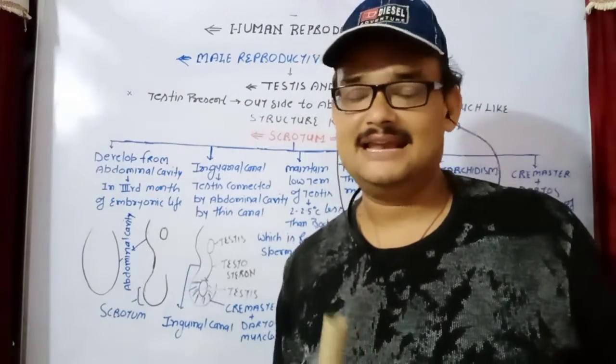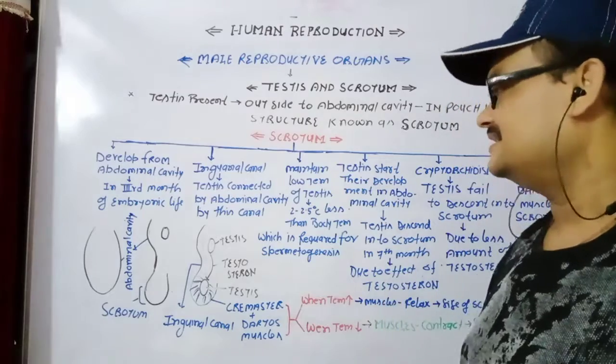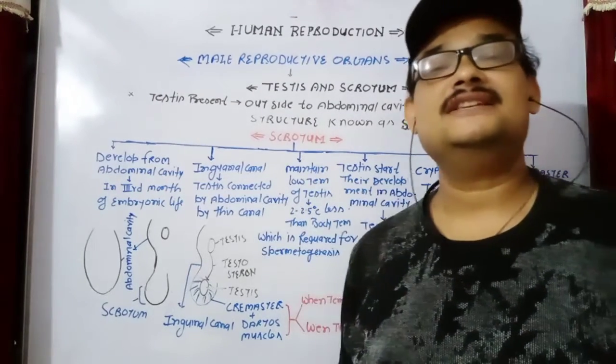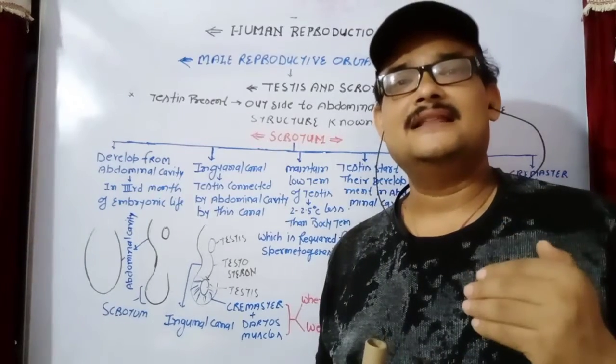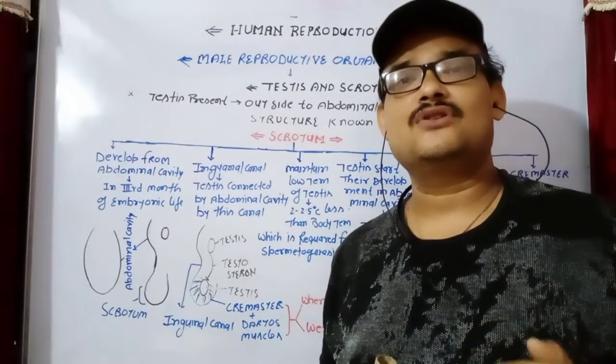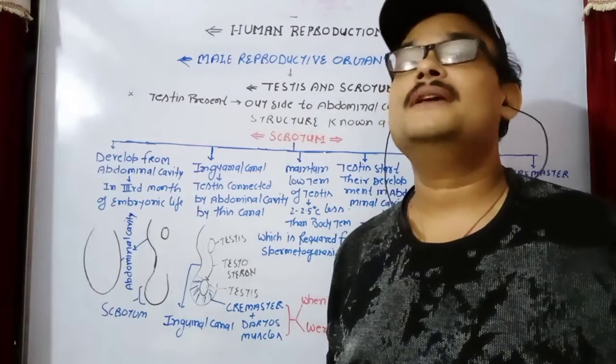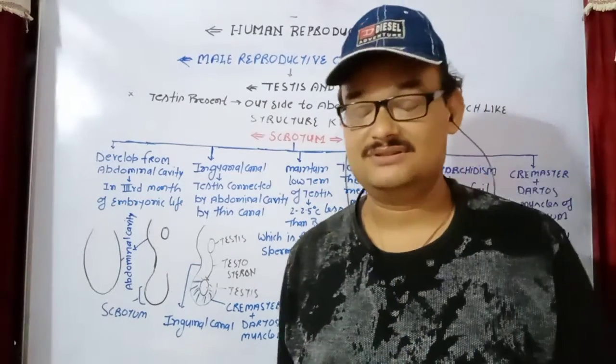This question is clear, but again a question arises: what is the reason that the testes are present in the scrotum and not in the abdominal cavity? Actually, there is one major point.